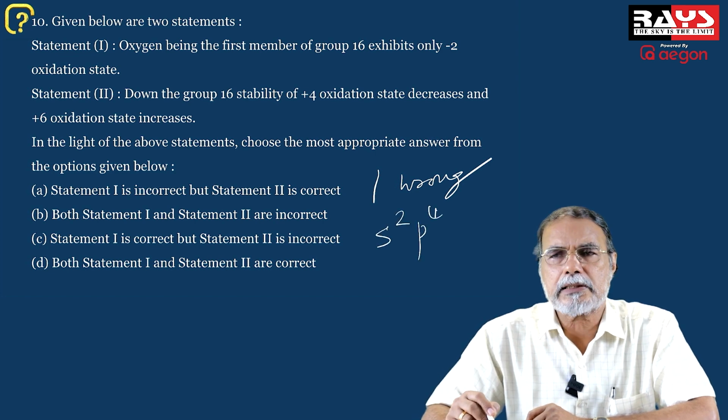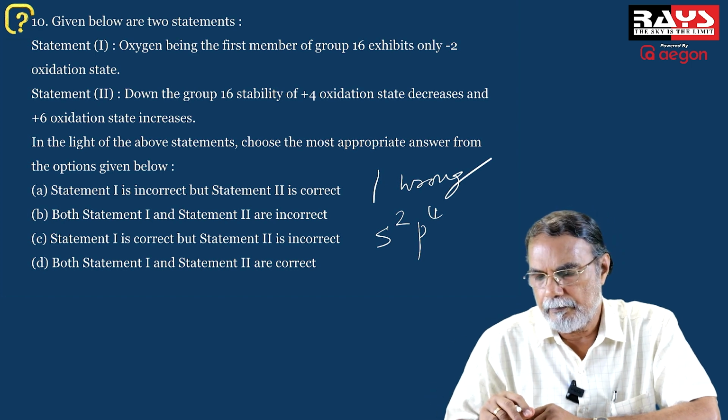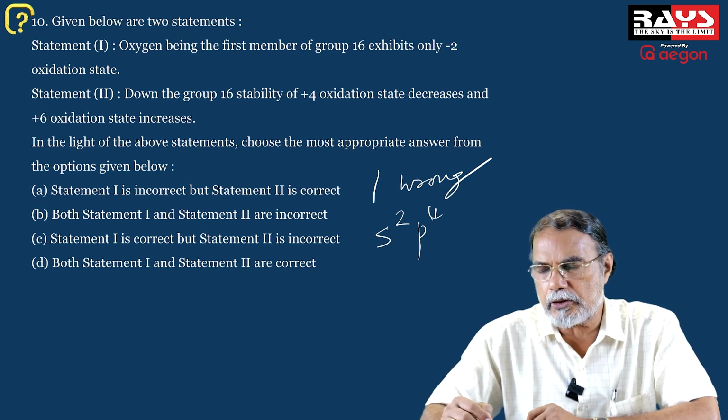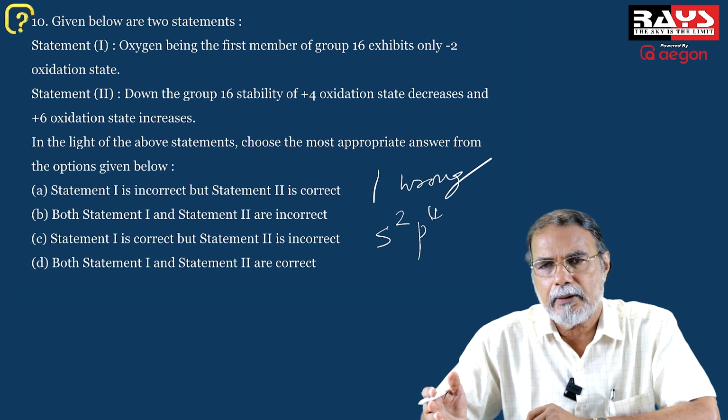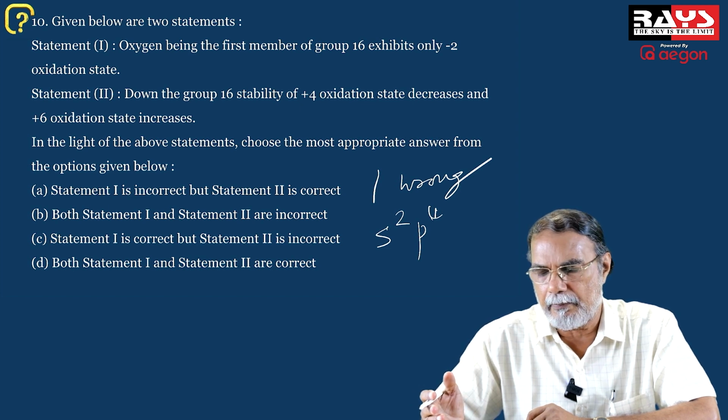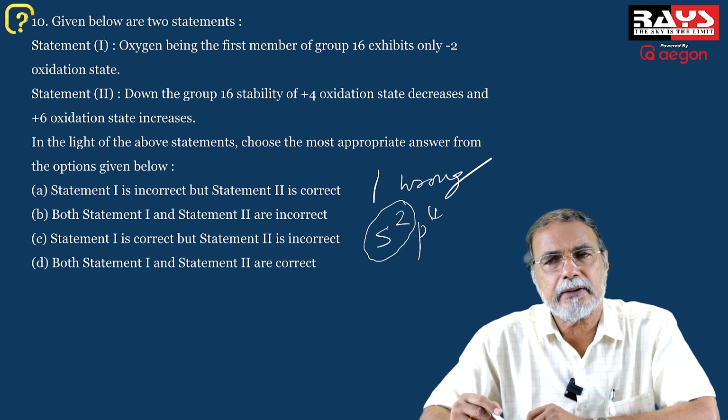And what you find is, as you go down the group, it's only the 4 electrons of the p4 that get dislodged in forming the oxidation state of the element, whereas the s2 remains inert.